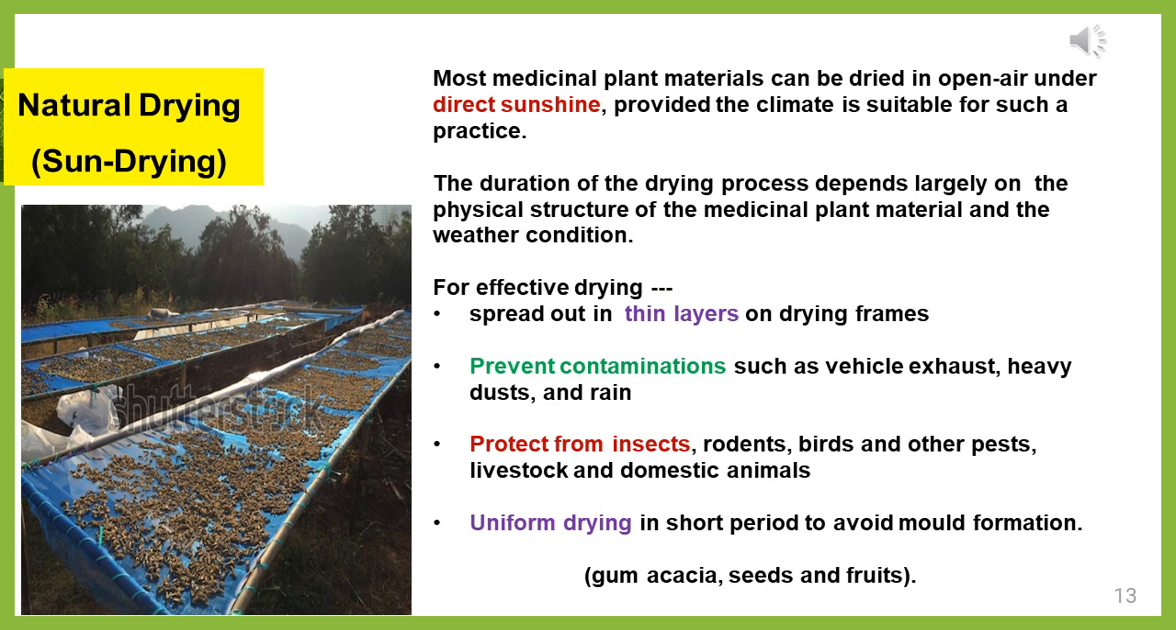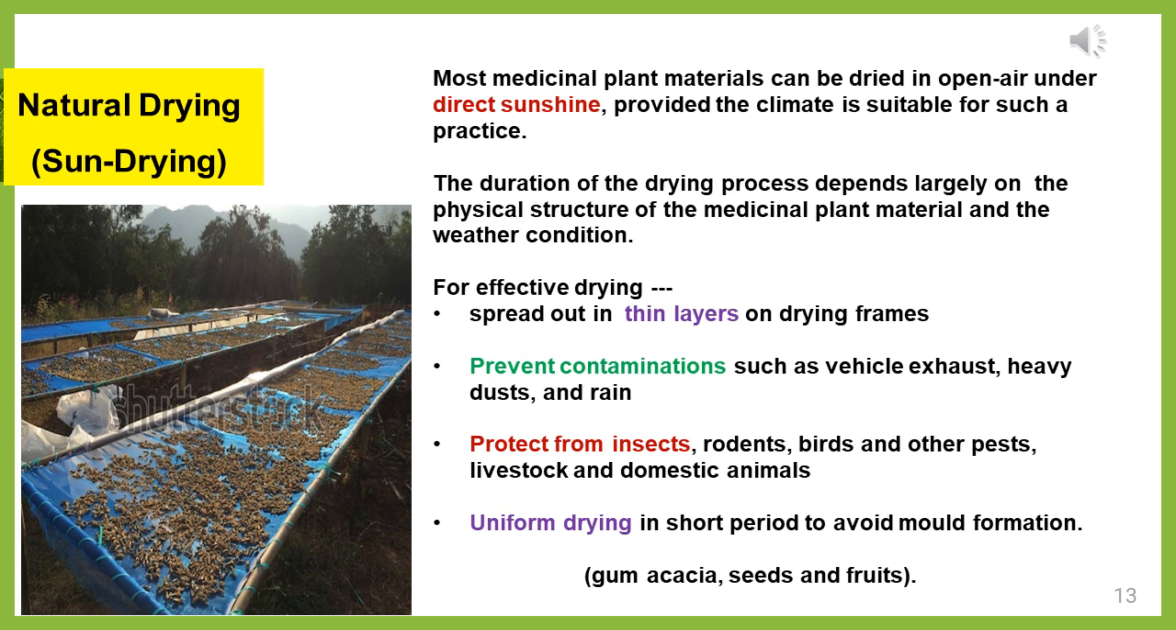Drying process has two types: natural drying as well as artificial drying. First we can see the natural drying. Most of the medicinal plants can be dried using natural drying, that is, the sun drying process can be preferred for most of the plants. This will be a suitable one also.